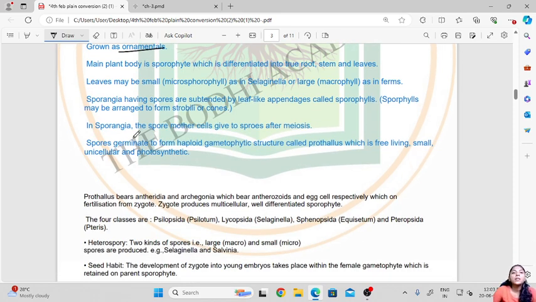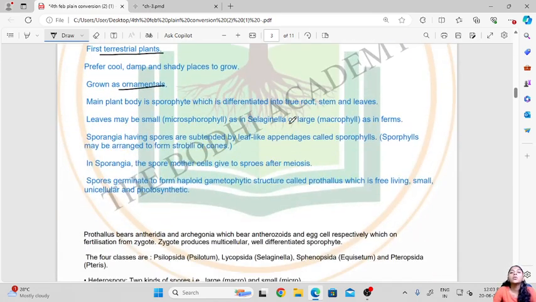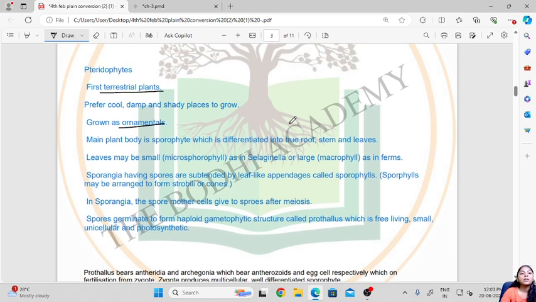Now the main plant body is sporophyte, which is differentiated into true root, stem and leaves. Here we have seen in both algae and bryophytes that the body was not well differentiated. It was basically a thallus. But in these pteridophytes, the body is differentiated into true roots, stem and leaves, so they are well differentiated. The leaves may be small, that is microphylls, or they could be large, called macrophylls. Microphylls we can see in Selaginella, and macrophylls are present in the ferns.